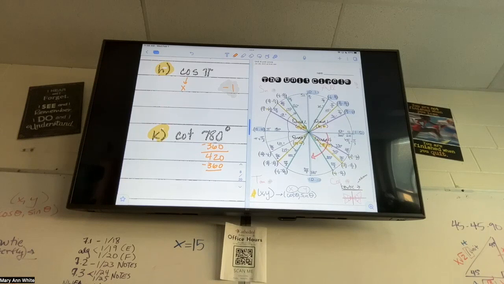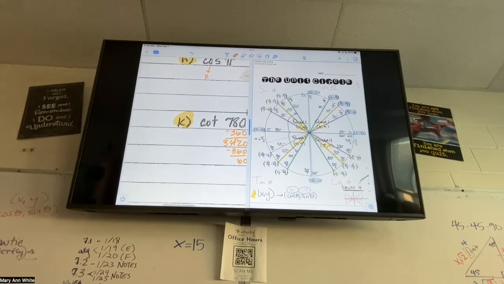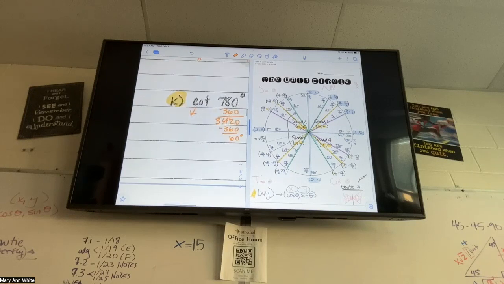What this means is 780 means that we go around the circle 2 times and then we go to an angle. We're going to find out which angle that is, and that is 60. So 780 is if I went around, and then I went to 60. So lots of loops. That doesn't change my x or y. And cotangent is in terms of what? X over y. Very good. Did we talk about that explicitly as a group? Okay. Tangent is y over x, so the reciprocal of tangent is cotangent, so it's x over y. Just want to make sure.